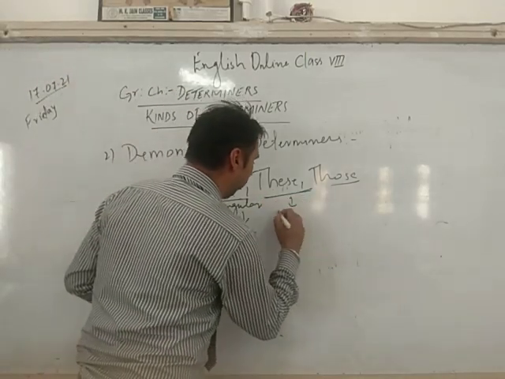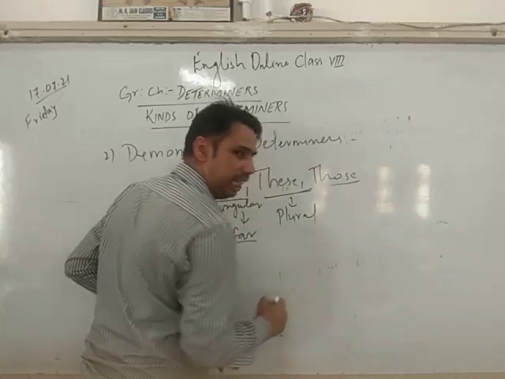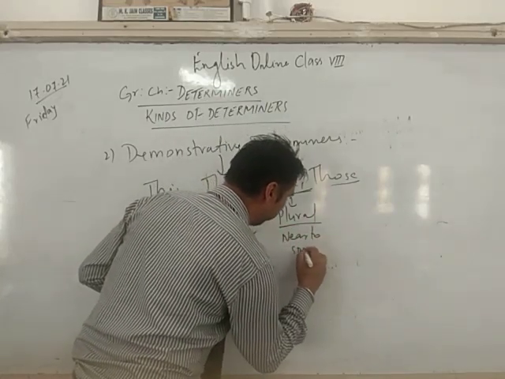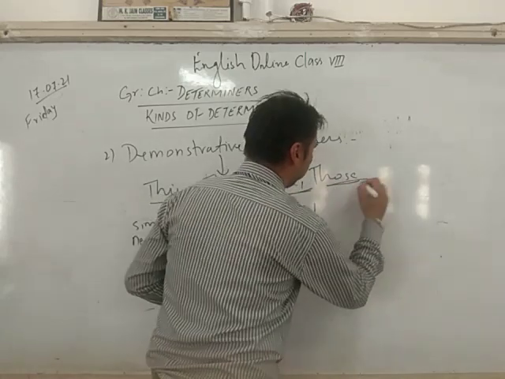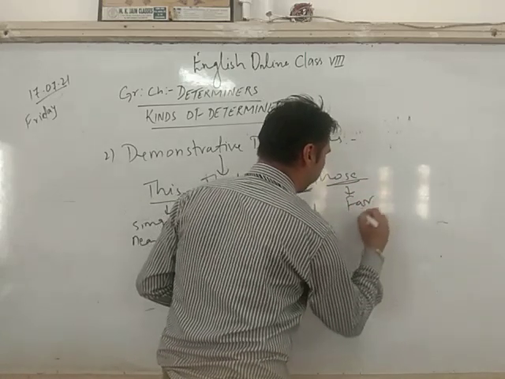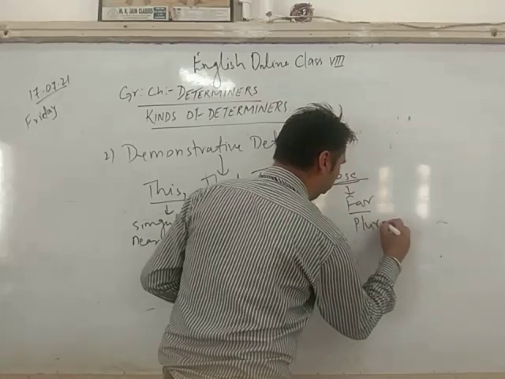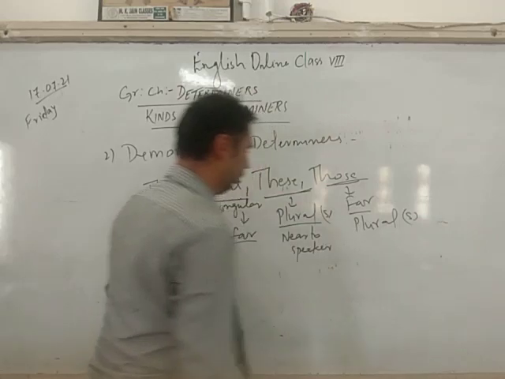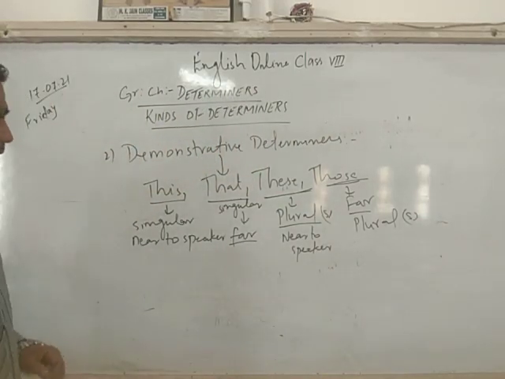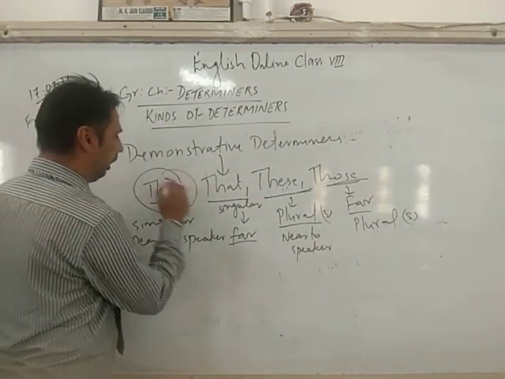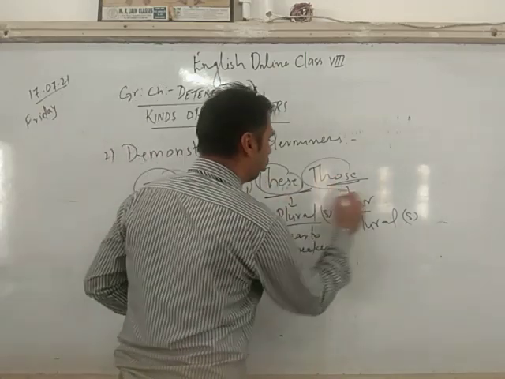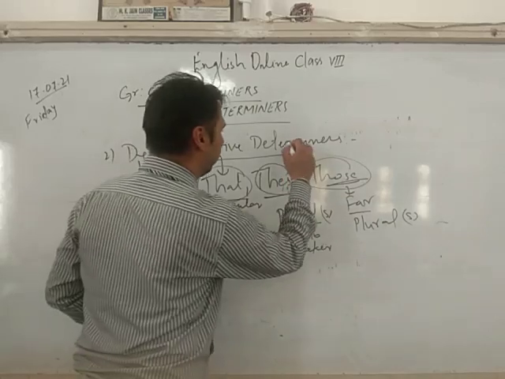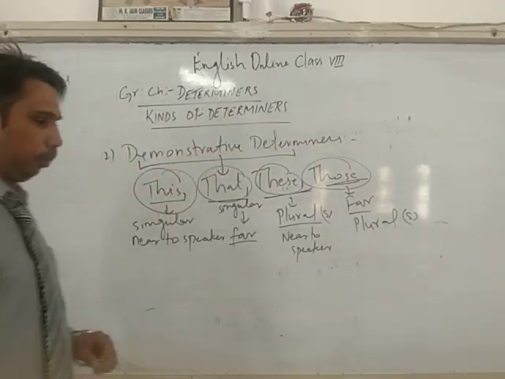These is plural, that is near to the speaker. Those is far from the speaker and in the plural form. That means you have to have S with it. Correct? So these four, this, that, these, those, are my four words that come under my demonstrative determiners, which specify the noun or pronoun.